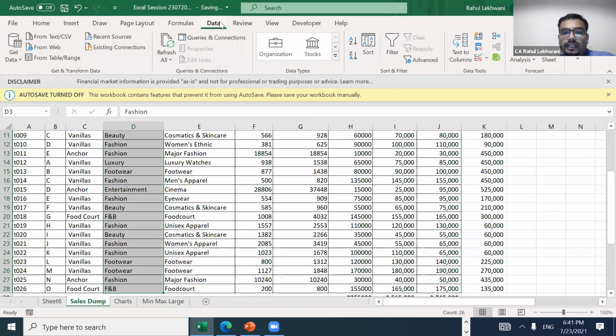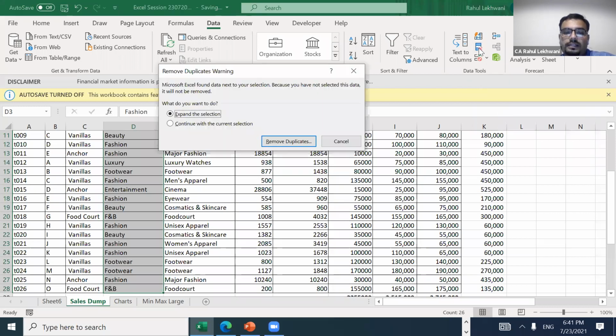So we go into data. See, there is a column called remove duplicates. You just click on remove duplicates and then click remove duplicates again.